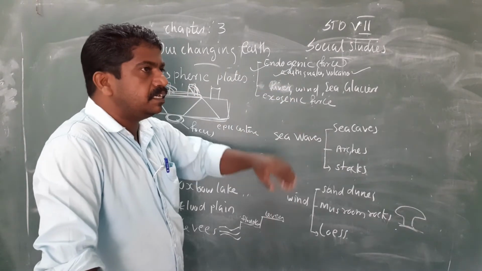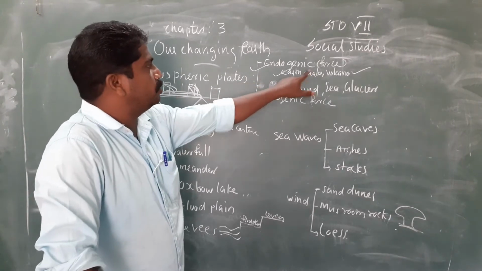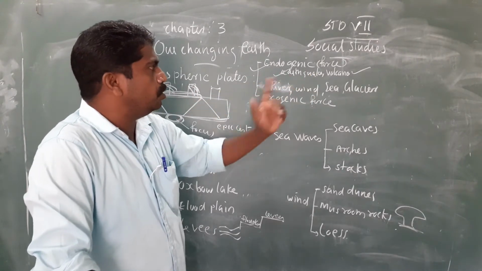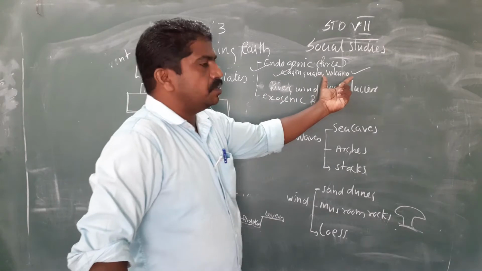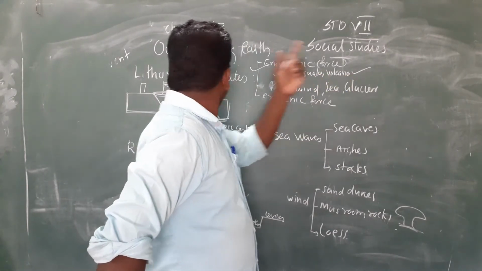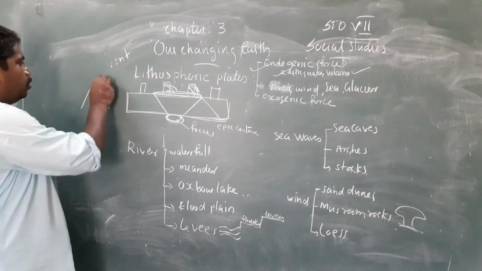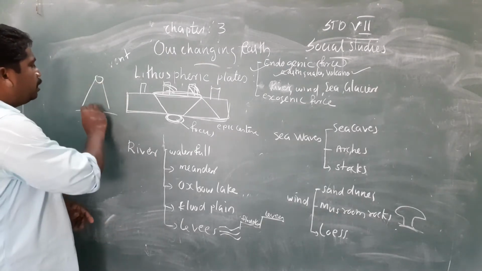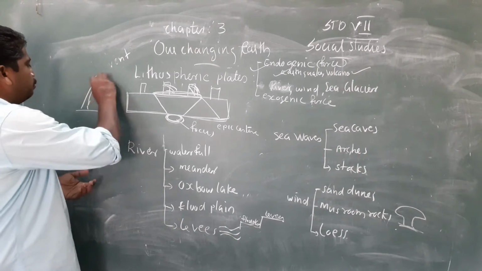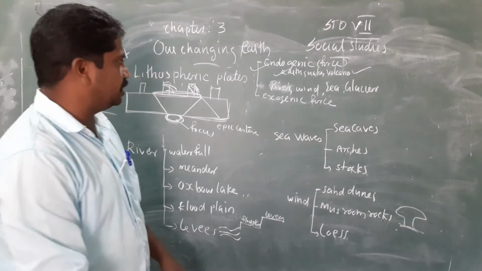The force within the earth is called endogenic force. Endogenic force is caused due to either earthquake or volcano. First we study about volcano. What is volcano? Volcano is a mountain with an opening. Okay, the molten magma will come outside from the earth and causes different land changes.